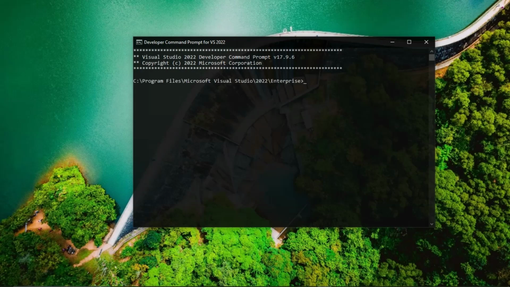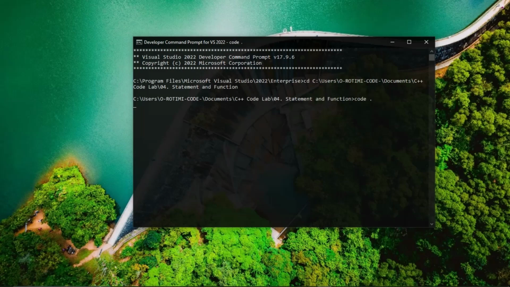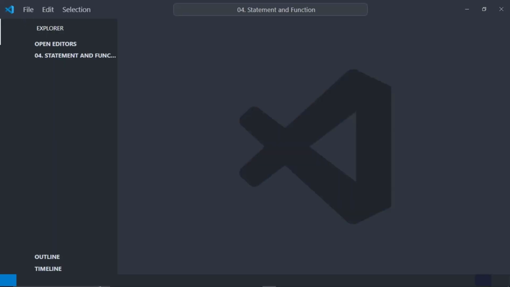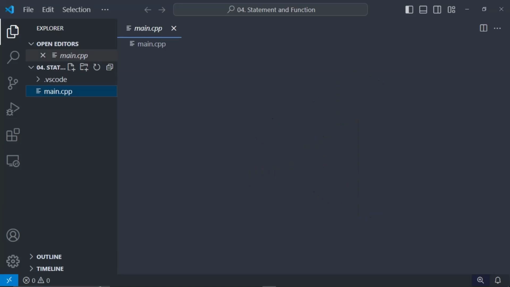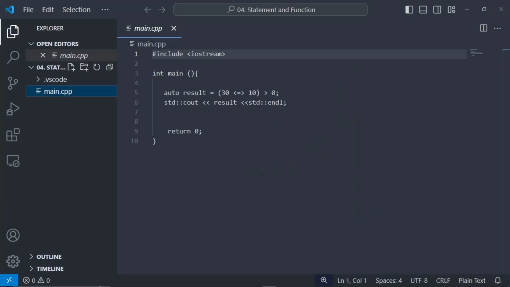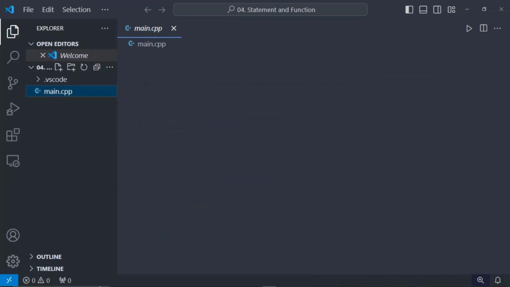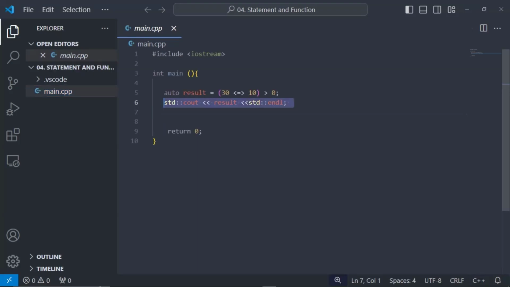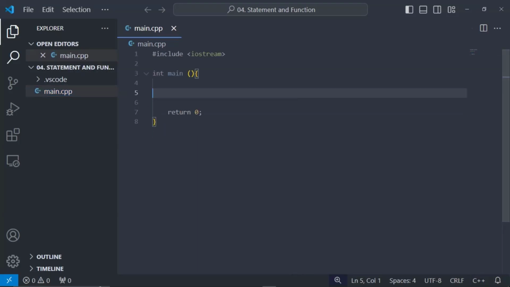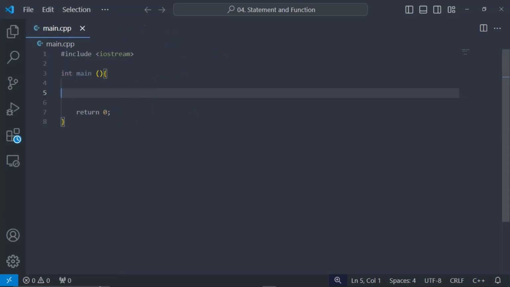Okay, so C and code. It should be able to pop up via Visual Studio and open directly to the folder we just created. In this particular program, we're going to be talking about statement and function. So I'm going to clear this away, and I can close this if I like. And so now I explain function.